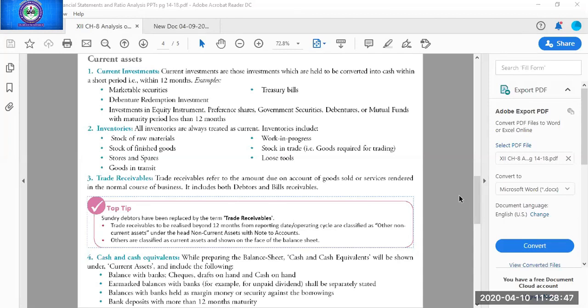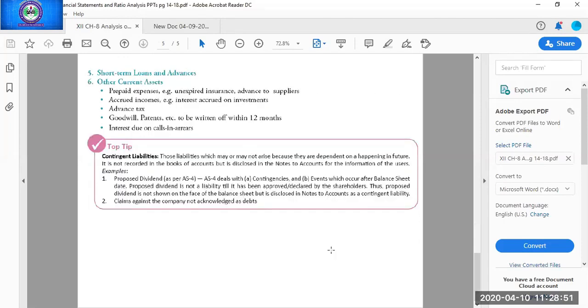And the next is short-term loans and advances. Short-term loans and advances means any loans or advance which you have given to any outsider, but for a period of less than 1 year. That will appear in short-term loans and advance. And the last is other current assets.